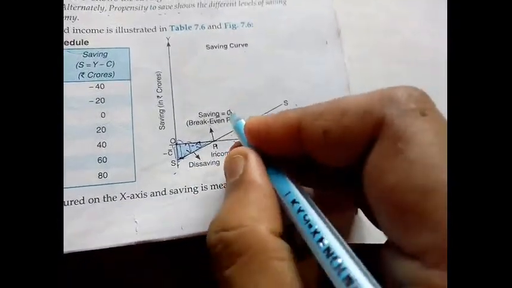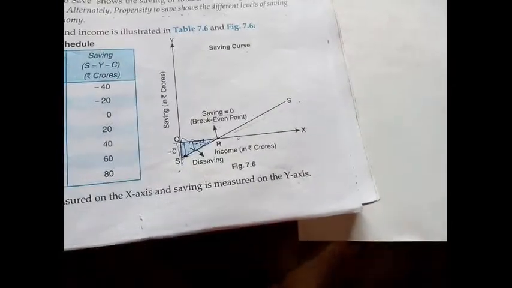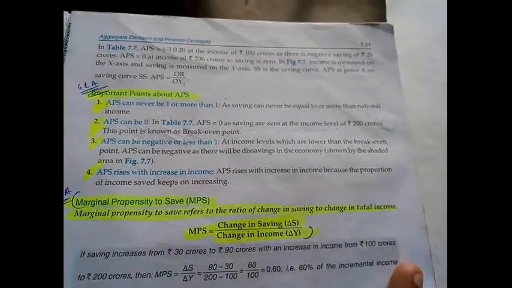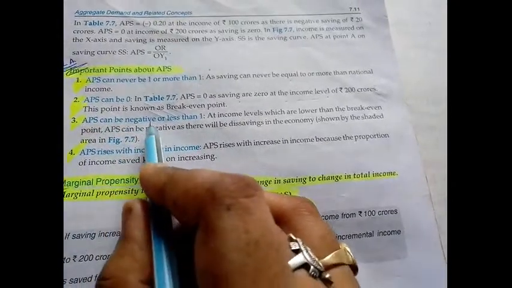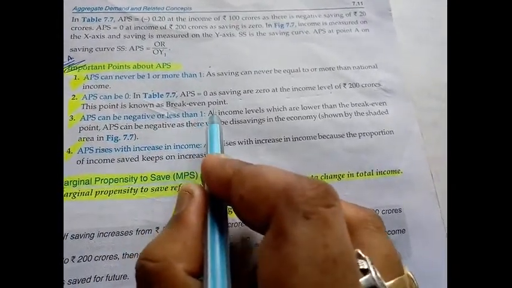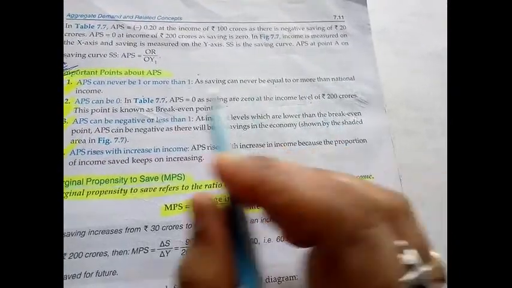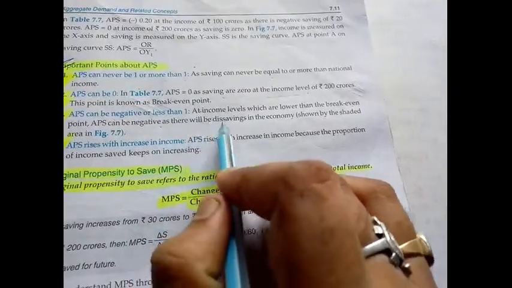Here in this diagram, at this break-even point, saving equals 0. It means you are not saving anything. So APS can be 0, but APS cannot be equal to 1 or more than 1. Third, APS can be negative or less than 1. At income levels lower than the break-even point, APS can be negative as there will be dis-savings in